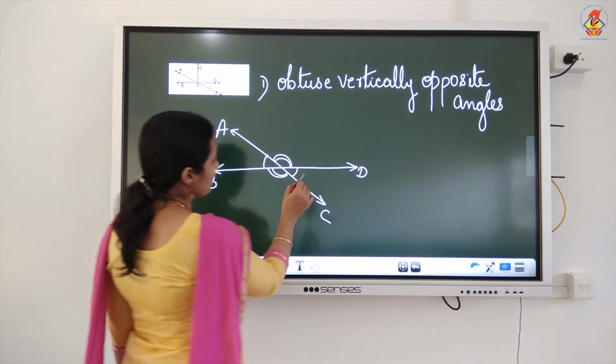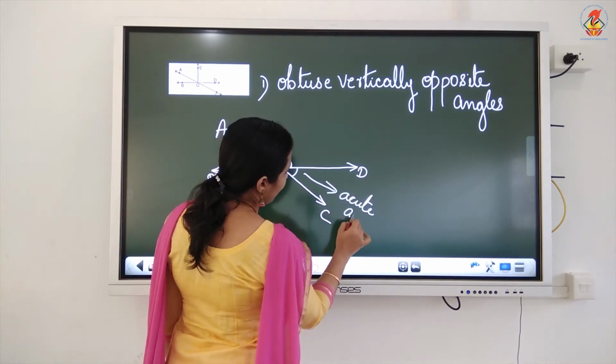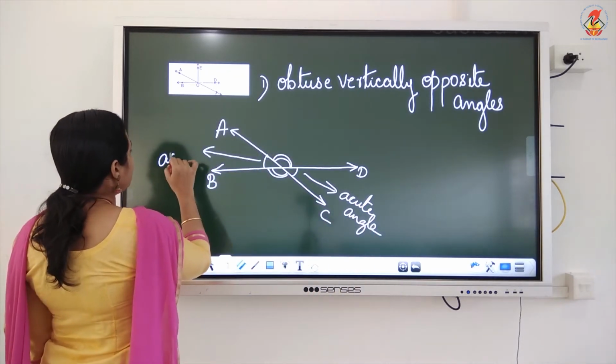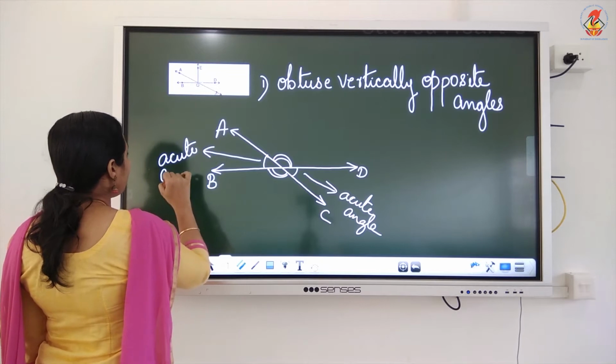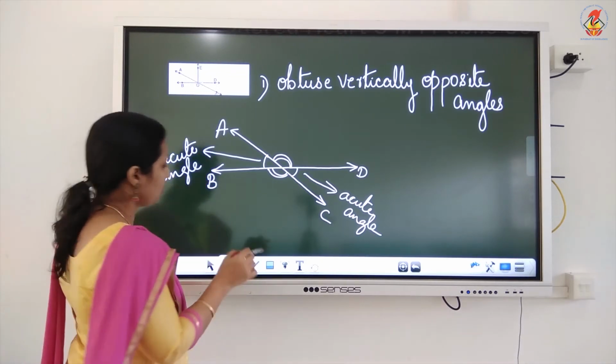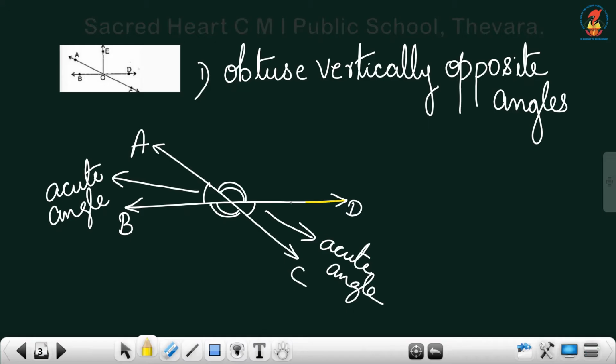We know that this is an acute angle. In the same way, this is also an acute angle. Acute angle means the measure is less than 90 degrees. So look at this angle. It is less than 90 degrees, so we can say this is an acute angle.